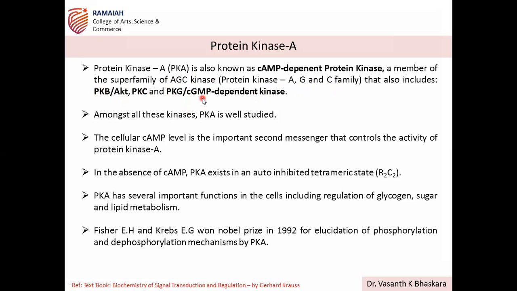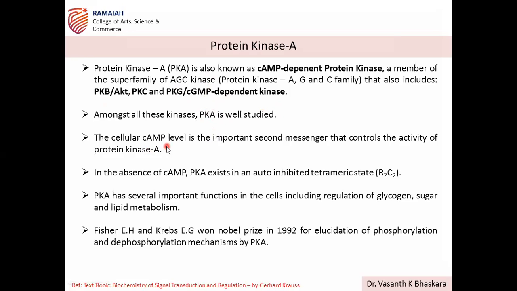That's why it is called PKG or cGMP dependent kinase. These all together constitute the AGC kinase superfamily. So PKA belongs to the superfamily of AGC kinases, and amongst all the kinases of the AGC superfamily, protein kinase A is well known and well characterized.